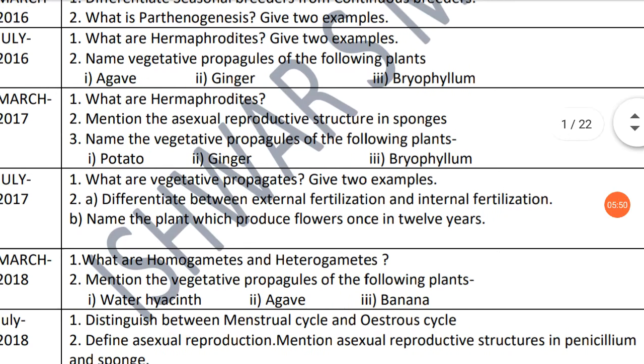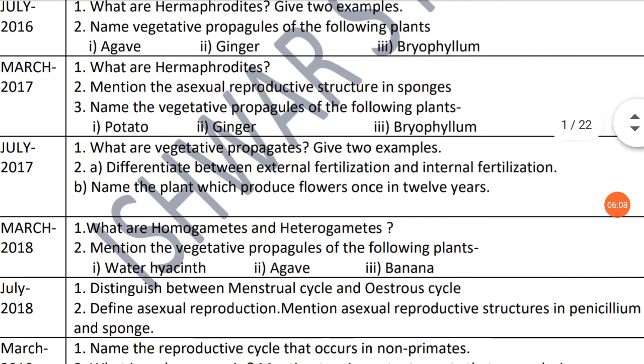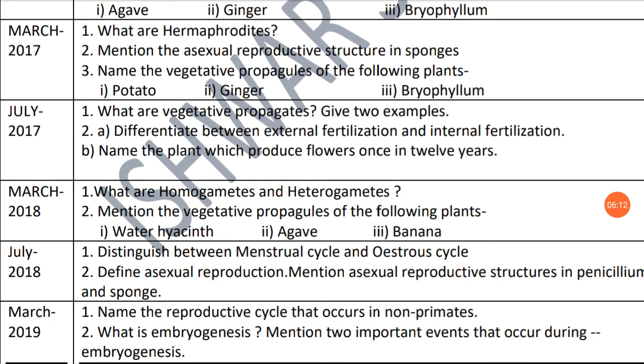Understood? Come to the next question, name the vegetative propagule of the following plants. Three vegetative propagules, each having 1 mark: agave, ginger, and Bryophyllum. Each carries 1 mark. Come to the next, March 2017. Here again the question is present, what are hermaphrodites.